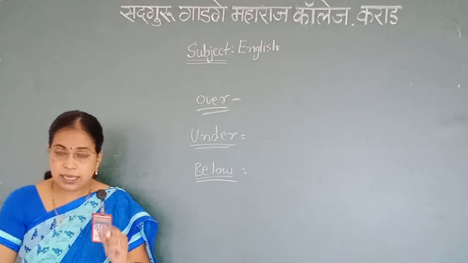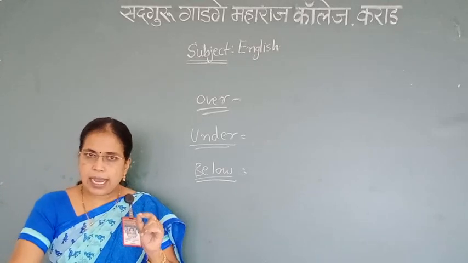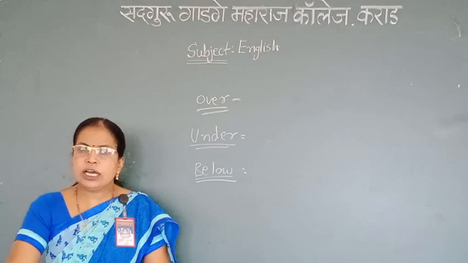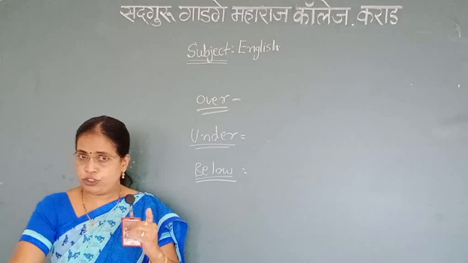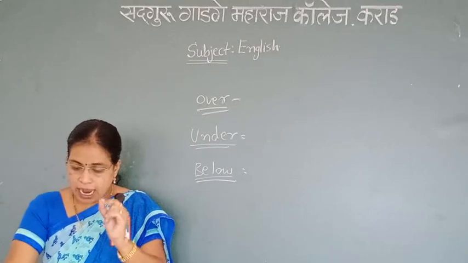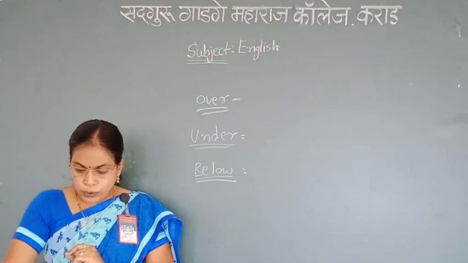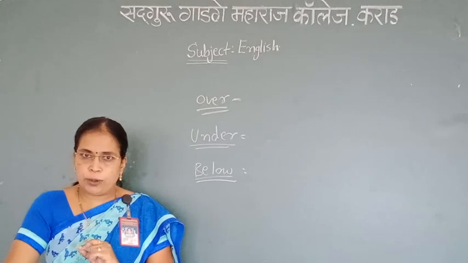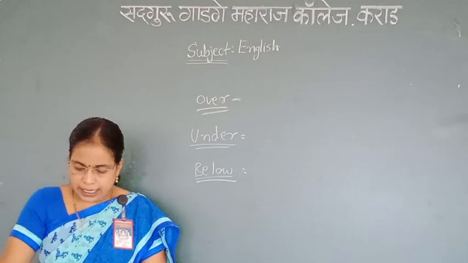For example, I have a scar just below my right eye. Do you see the line below the paper? Please don't write below this line.